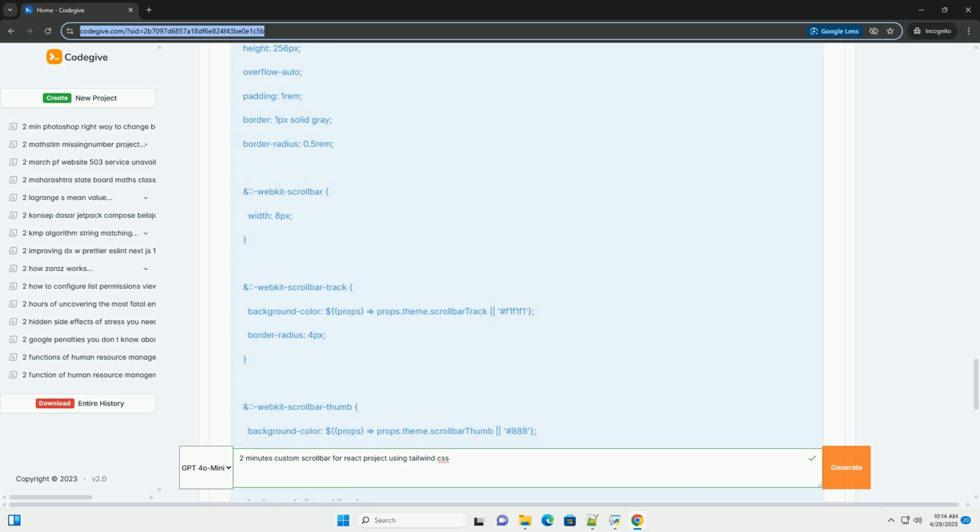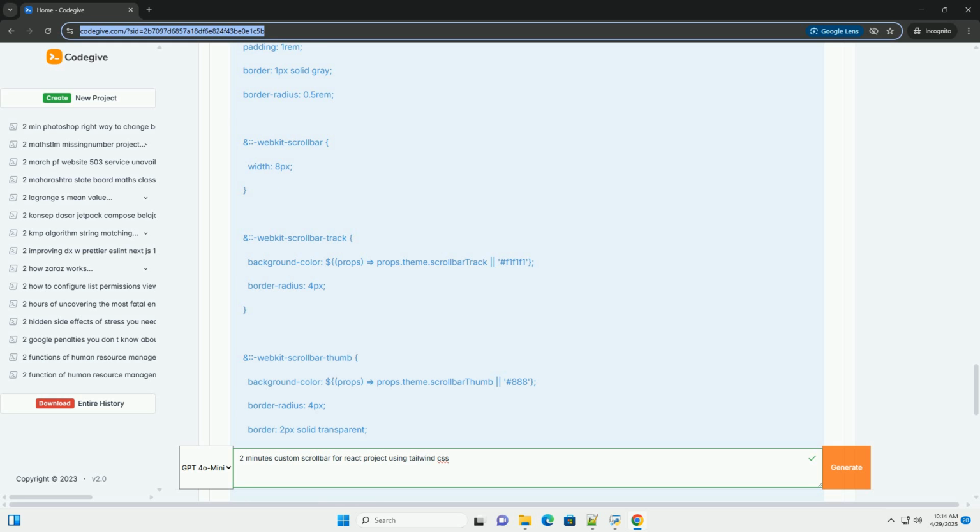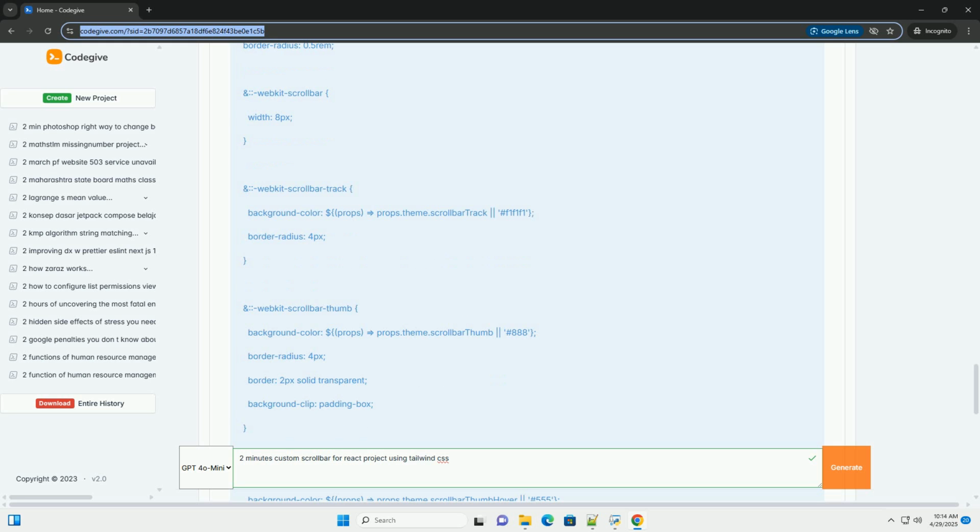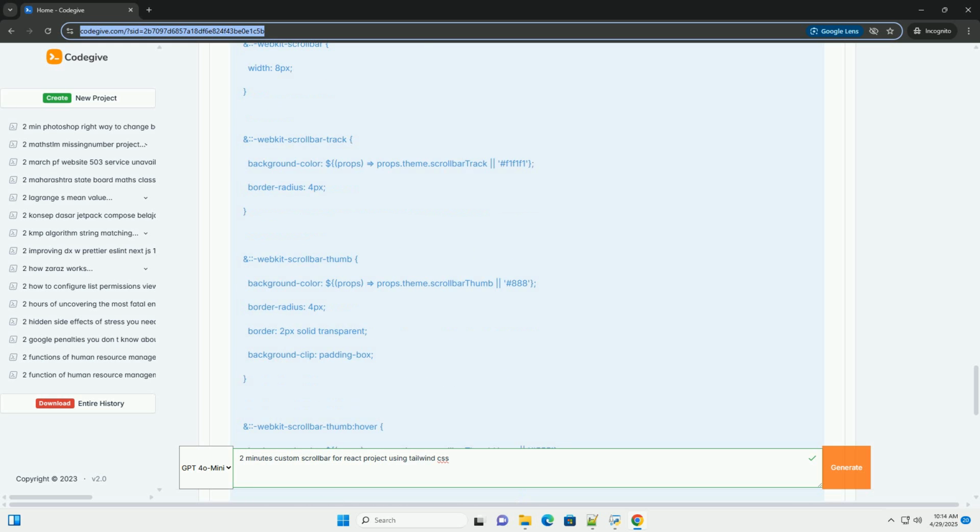Now, let's create a React component that will contain the scrollable content and apply the custom scrollbar styles. Applying the custom scrollbar styles, directly in CSS or with styled components. You have two primary options for applying the actual styles. Option 1, direct CSS, in src/index.css or a dedicated CSS file. This is the simplest approach.